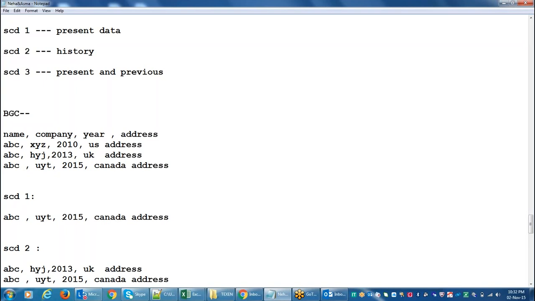SCD means slowly changing dimension. Whenever the data is changing slowly in the dimension tables or the source systems, how the data is captured into the dimension tables is called SCD, slowly changing dimensions. When we practice Informatica, everything will come, SCD1, SCD2, how we have to maintain slowly changing dimensions. We will discuss these things in depth.